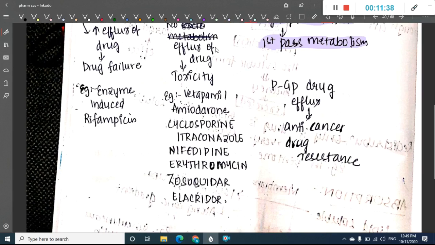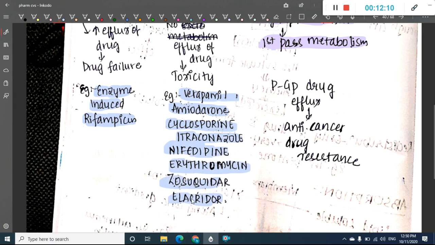The drugs which activate the P-glycoprotein are enzyme inducers such as rifampicin. The drugs which inhibit P-glycoprotein, leading to toxicity, include verapamil, amiodarone, cyclosporin, itraconazole, nifedipine, erythromycin, zosuquidar, and elacridar.